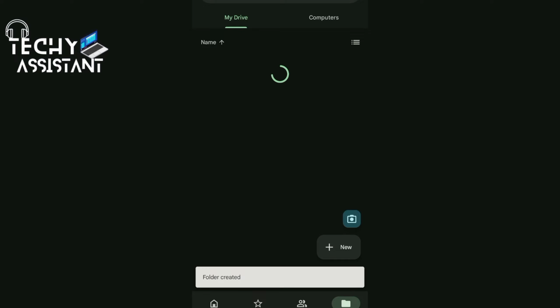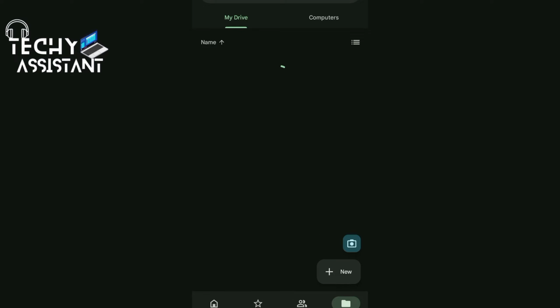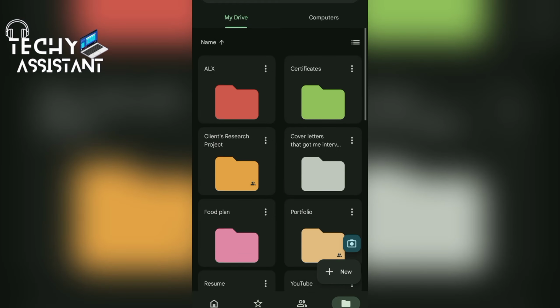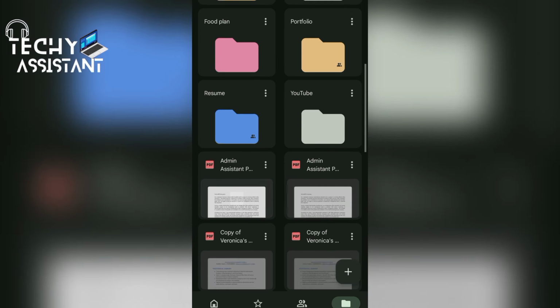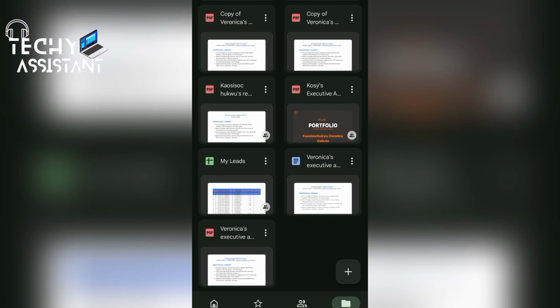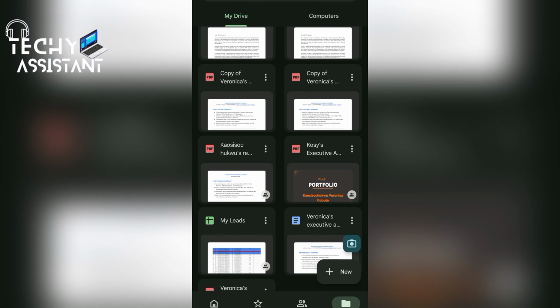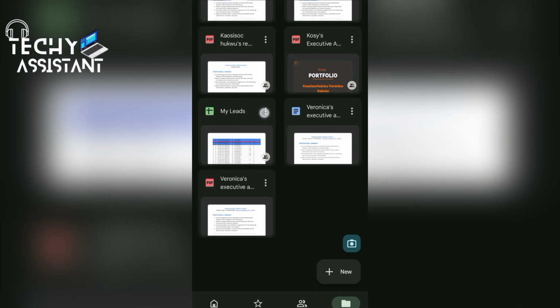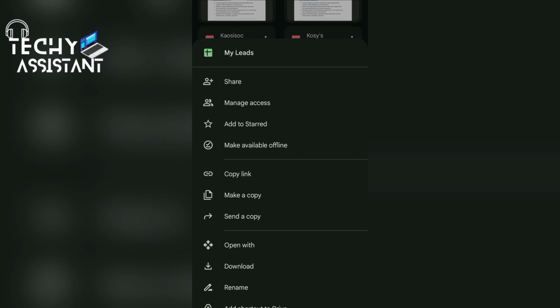I have automatically created a folder like this now. It's taking a while to load. The network condition is not so favorable. So I've automatically created a folder. I can decide to move any of these documents into that new folder I just created. Okay, let me move my leads to a folder.